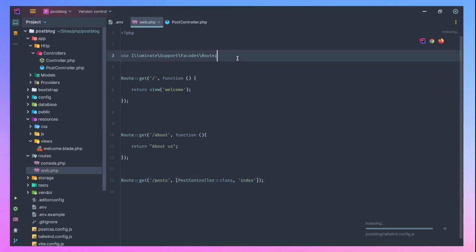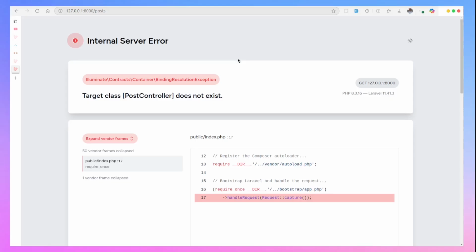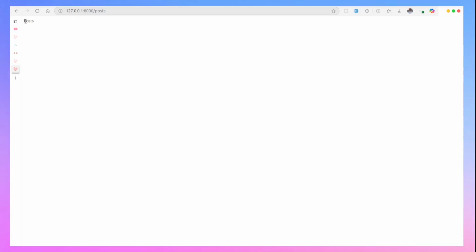All right, let's just import it manually. My indexing is still running, so this should work now. All right, we are on posts now.